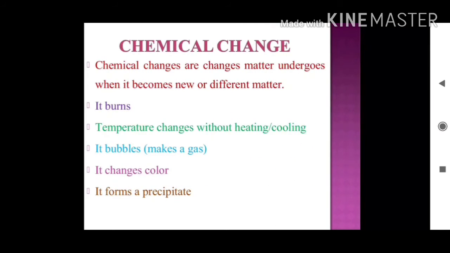Next is chemical change. Chemical changes are changes matter undergoes when it becomes new or different matter. A change with which you are quite familiar is the rusting of iron. Clear? जब एक thin brownish layer आ जाती है आयरन के ऊपर, when you kept the iron in the open for some time, it acquires a film of brownish substance, and that brownish substance is known as rust, and this process is called rusting.